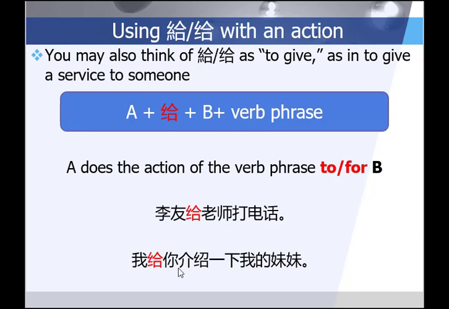I'll give you a brief introduction of my younger sister. In other words, I will introduce my younger sister briefly to you. So as you can see, you can think of 给 as to or for. Also, you can think of it as to give. In this sentence structure, if you need to add an auxiliary verb or helping verb, you put it right in front of 给. Let's look at some examples.